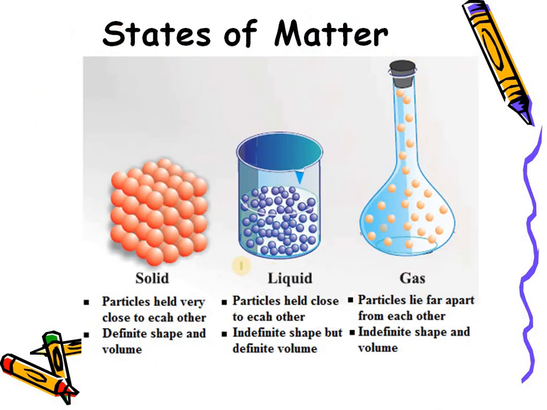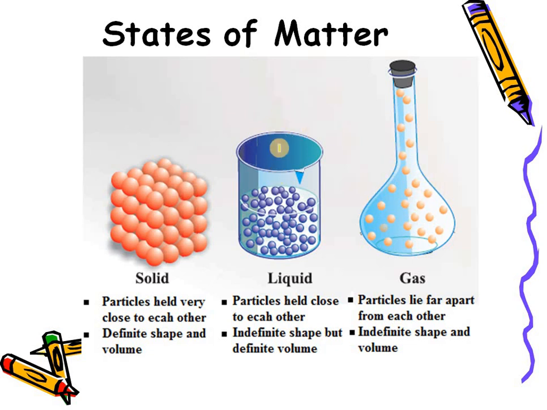Moving to next, this is the difference of states of matter: solid, liquid, gas. How are the particles there? In solids, they are held very close to each other. They have definite shape and volume. In liquids, they have a little space in them. They do not have a definite shape but have a definite volume. Gases do not have a fixed volume nor a fixed shape. Neither volume nor shape is fixed in gases.